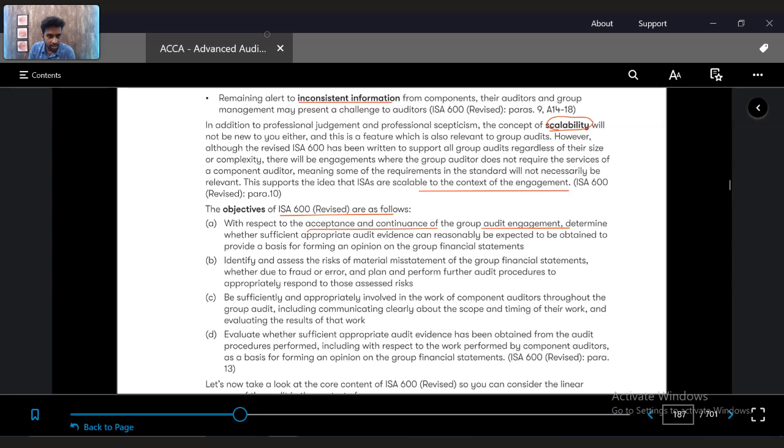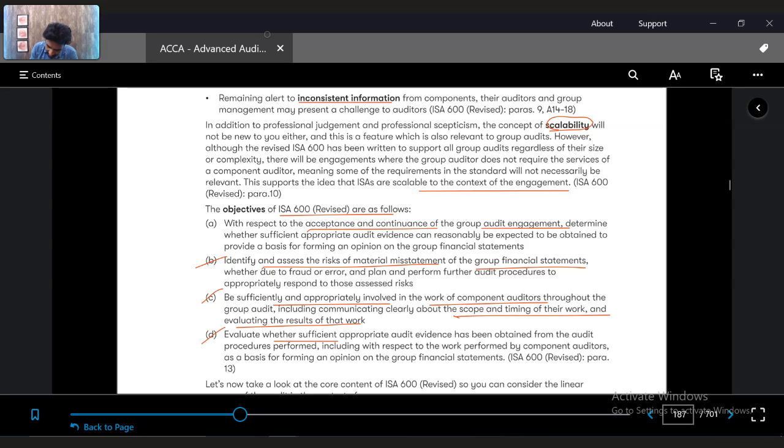The next one is, if the auditor is engaged to perform the group audit, then identify and assess the risk of material misstatement at a group level for the entire group financial statements, which would include the components as well. Sufficiently and appropriately involve the component auditors. Communicate clearly with a component auditor about the scope, timing, etc. of their work, and evaluate the results of their work as well.